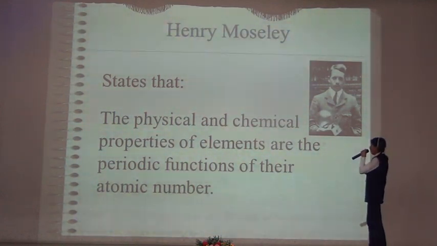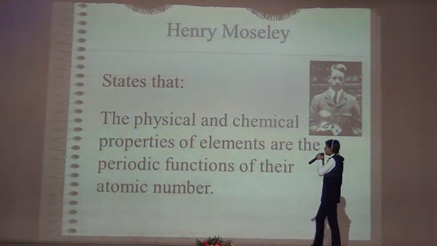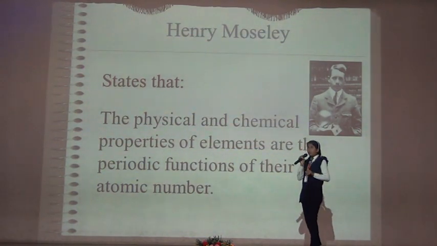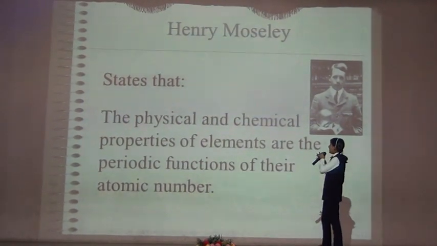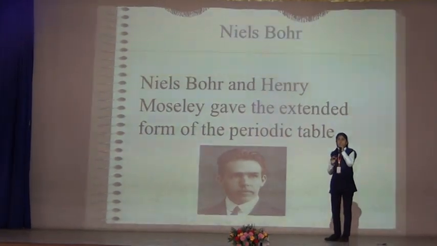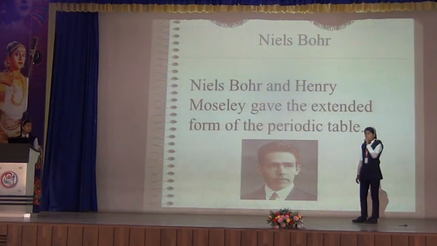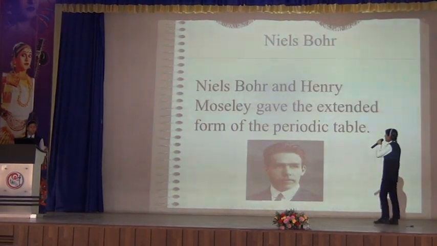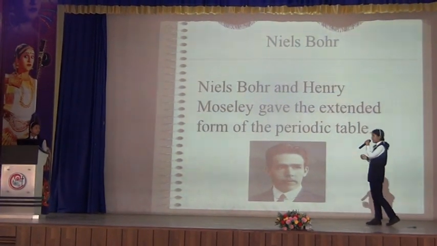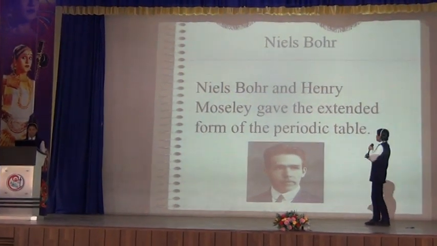Next is Henry Moseley, and he states that the physical and chemical properties of elements are the periodic functions of their atomic number. He classified the elements according to the atomic number, and he clarified all the doubts that were occurring in Mendeleev's periodic table. Now Niels Bohr and Henry Moseley gave the extended form of the periodic table, which we study today.